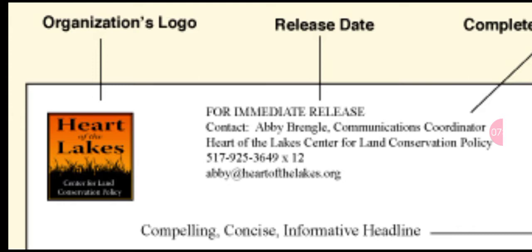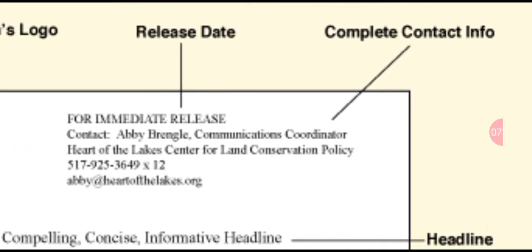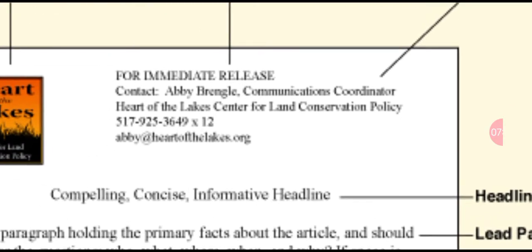Then you write the release date and complete contact info. It's not compulsory to write a release date, because not every news item involves an organization, so there will not always be a release date or a fixed date. You have to write only the complete contact info or the basic info.